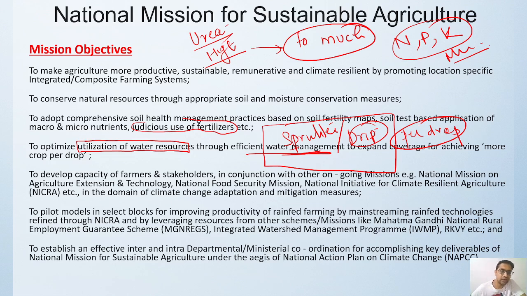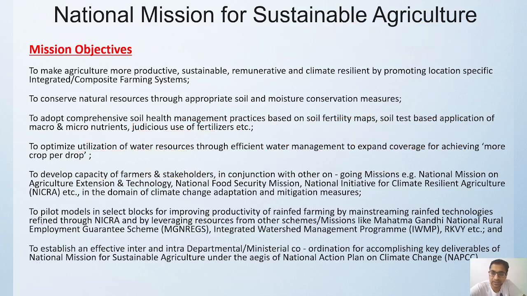Then, to develop the capacity of the farmers and stakeholders, all the farmers should get their capacity developed. They should focus on learning various other farming techniques and practices, and they should also utilize new technology in this process. There are a lot of missions going on: the National Mission on Agriculture Extension and Technology, the National Food Security Mission, and the National Initiative on Climate Resilient Agriculture. All are running to enhance the capacity and develop the knowledge of the farmer in this whole field.